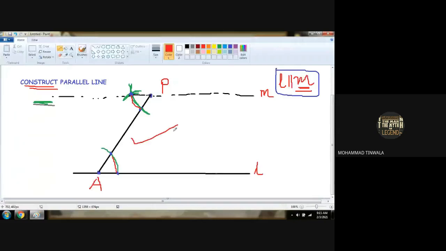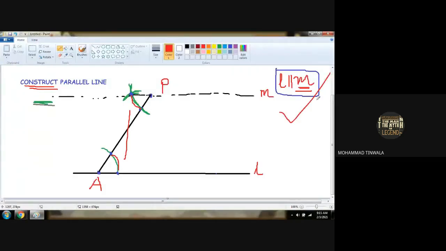Boys, are you understanding the content? Yes. This arc and this arc are interior alternate angles. These two angles are interior alternate angles. So when interior alternate angles are equal, we can say that line M and line L are parallel to each other.